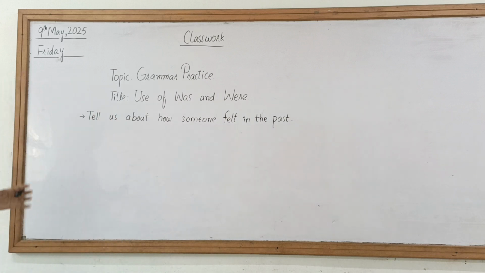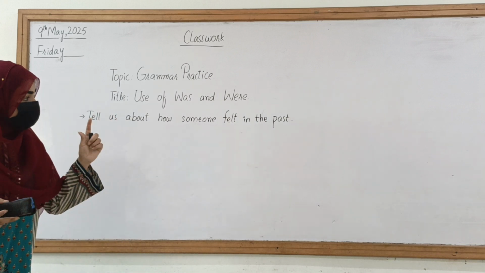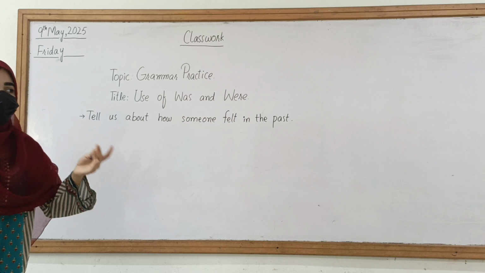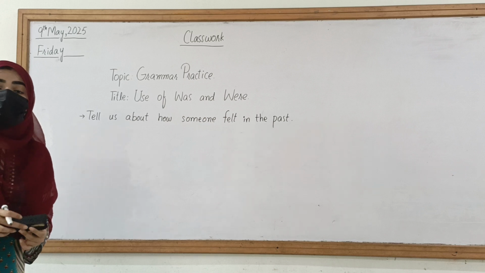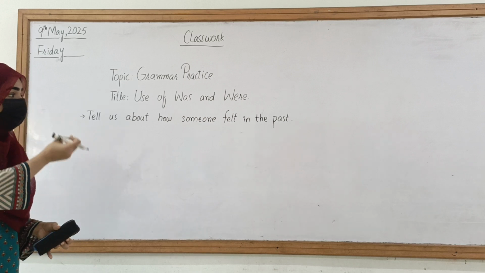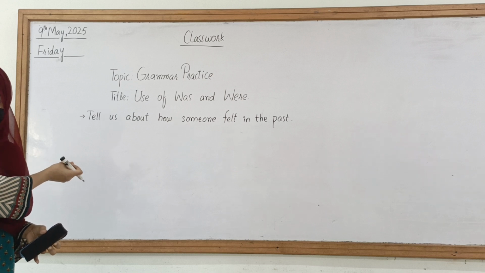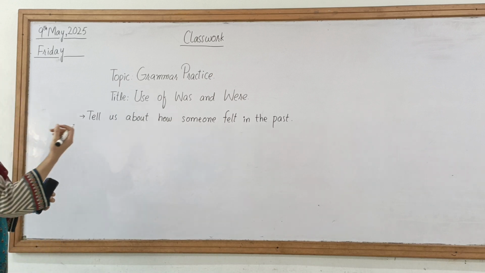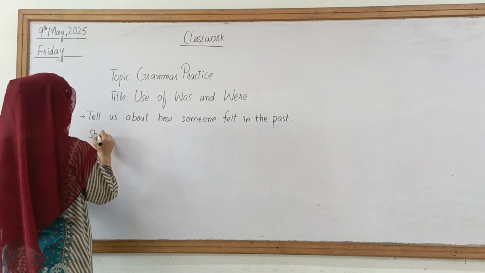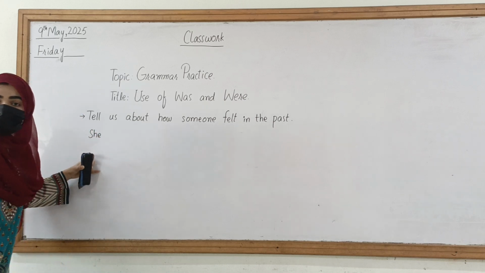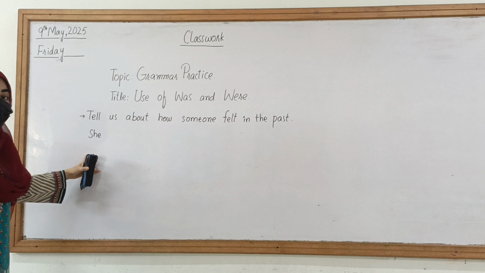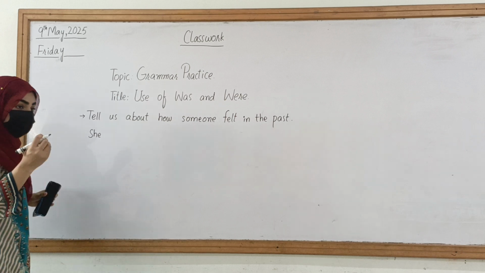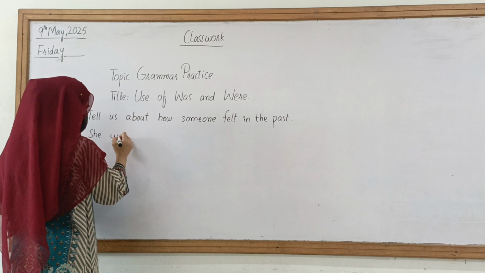Now let us see how someone felt in the past, कि एक इंसान ने पास्ट में कोई चीज़ कैसी कंडीशन फील की. For example, they will describe how someone's emotions were in the past and how somebody felt in the past. For example, I will say she was. And what will be used with she? Was will be used with she because she is singular. She was